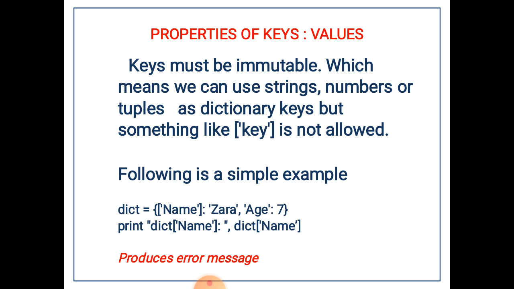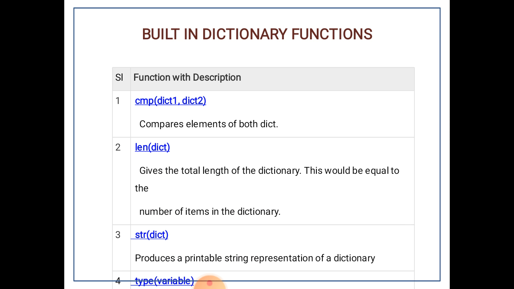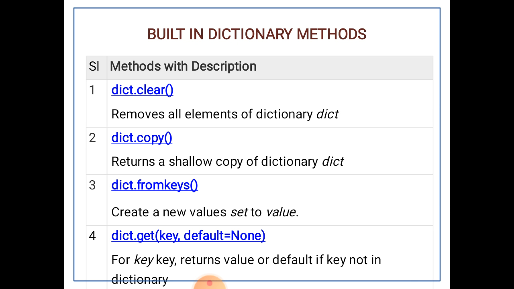Next, no key should be given in between square brackets. Either it may be a tuple or it may be a string. It should not be given in square brackets. Next, we have studied about the built-in dictionary functions, and after that we have studied about built-in dictionary methods.